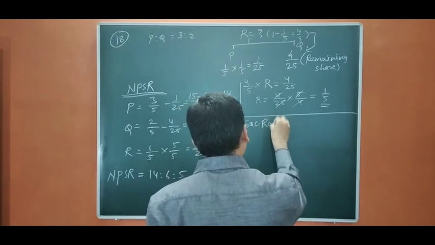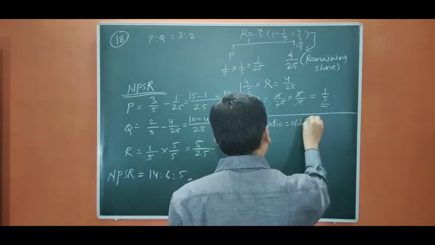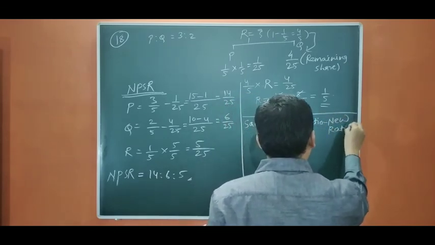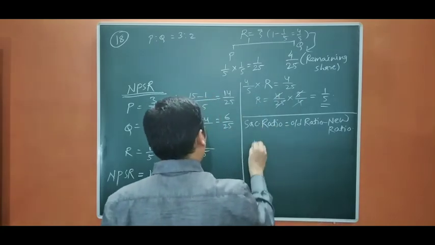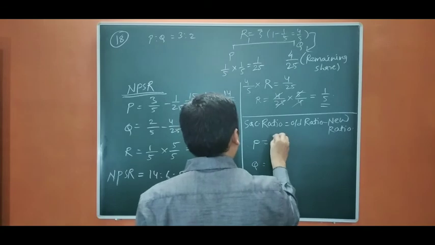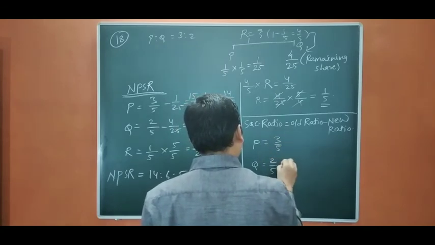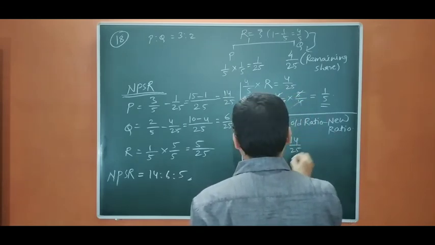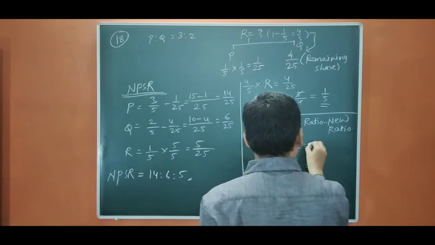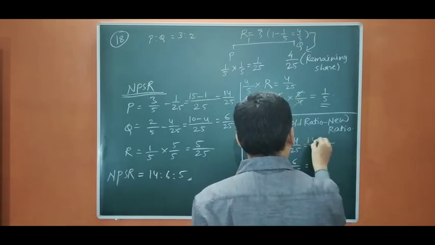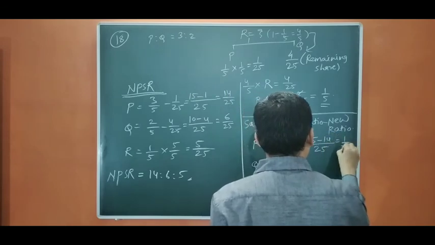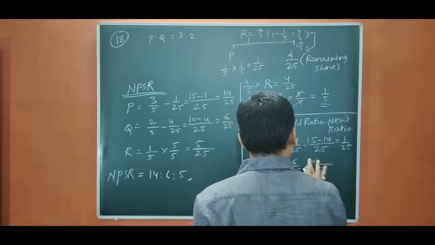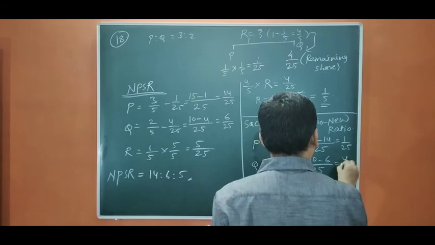Sacrificing ratio equals old ratio minus new ratio. Okay, so for P and Q, the old share is 3/5, 2/5, the new share is 14/25 and 6/25. 5 3s are 15 minus 14, 1/25. 5 2s are 10 minus 6, 4/25.